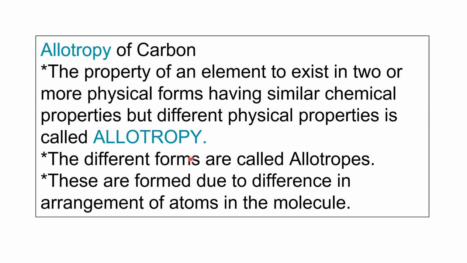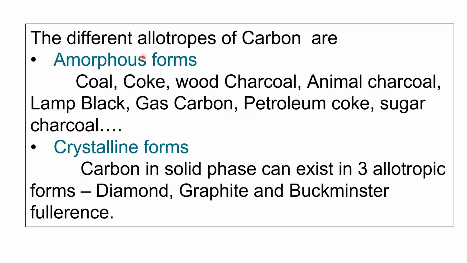These different forms of an element are known as allotropes, and the nature of an element to exhibit different forms is known as allotropy. These are formed due to difference in the arrangement of atoms in the molecule. How the allotropes have formed is due to the difference in the arrangement when they are forming the molecule. The different allotropes of carbon are two. They are amorphous form and crystalline form.